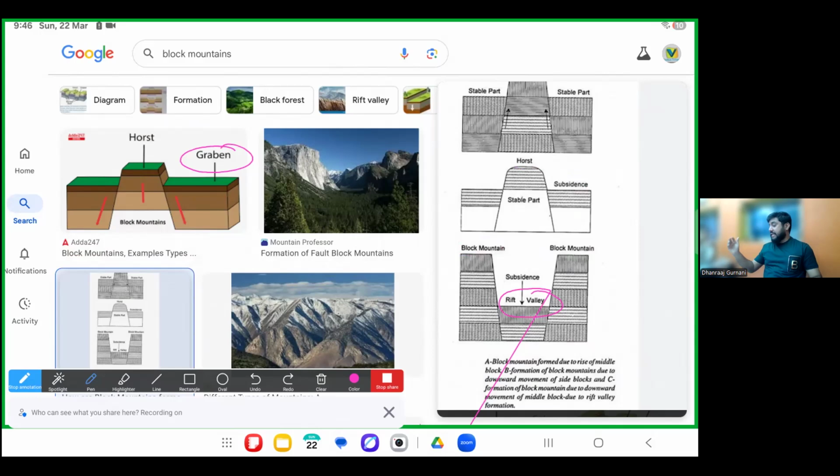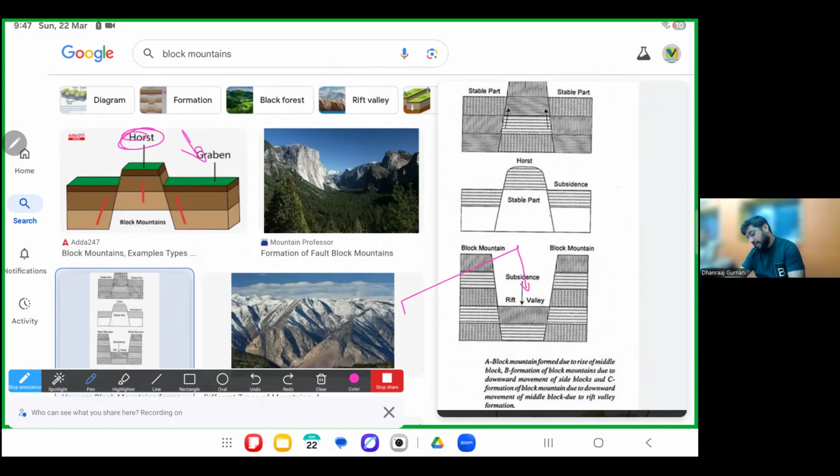Please understand. If they give you this diagram to name, you have to name this area as graben. Don't name it as a rift valley. Pay attention. If they give you this diagram, you have to name it as graben. If they give you this diagram, you have to name it as rift valley.